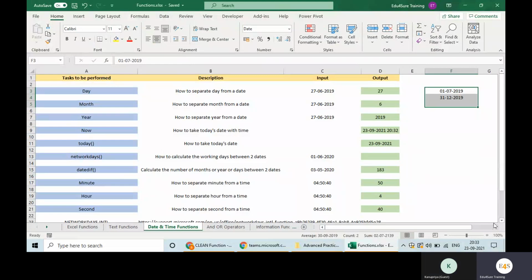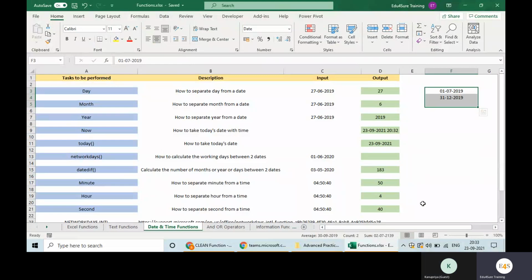How will you calculate? Manually, it will be difficult. Tell me the logic. We will come to the process later on. First of all, we need to find out the working days between these two dates. Working days means out of the total days, we will subtract the weekends, Saturday and Sunday, and we will subtract the holidays also, Diwali and all that. How to calculate all that manually is very, very difficult.